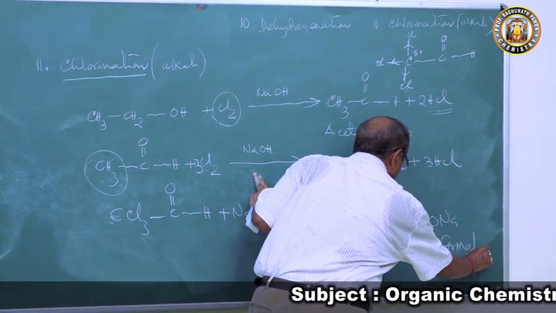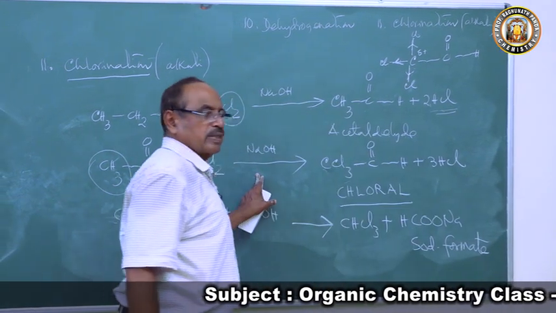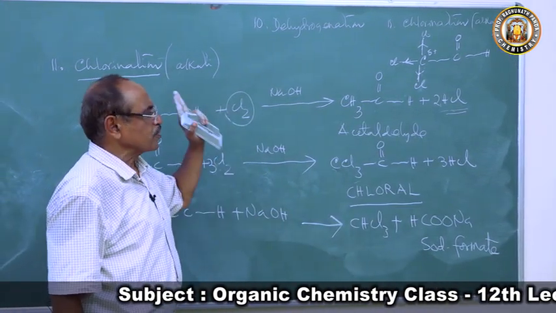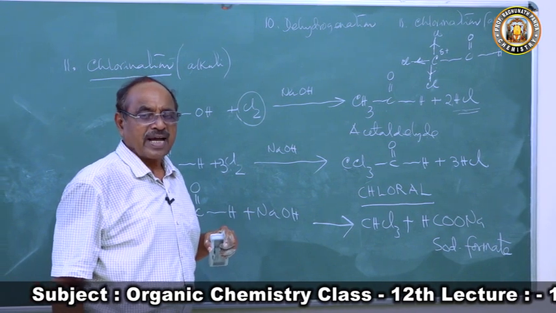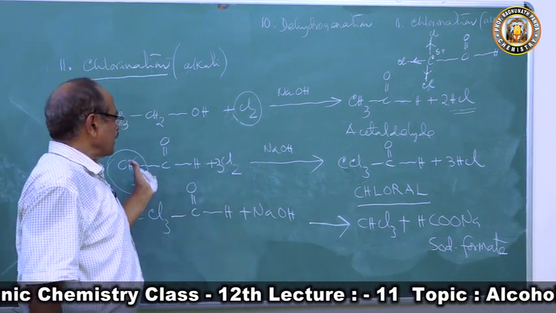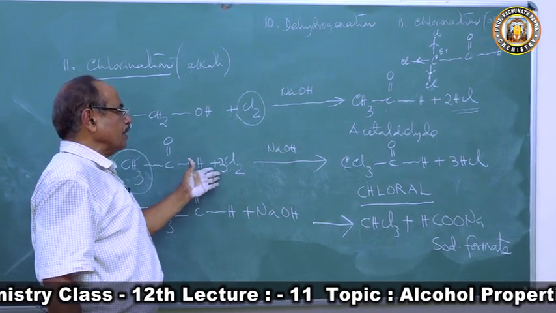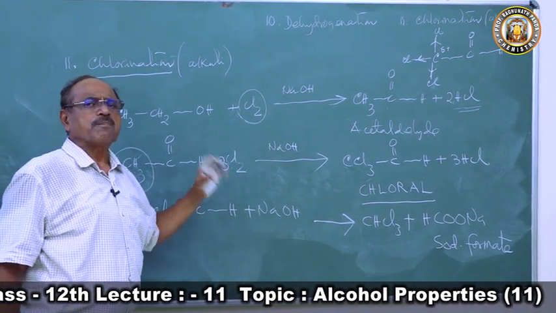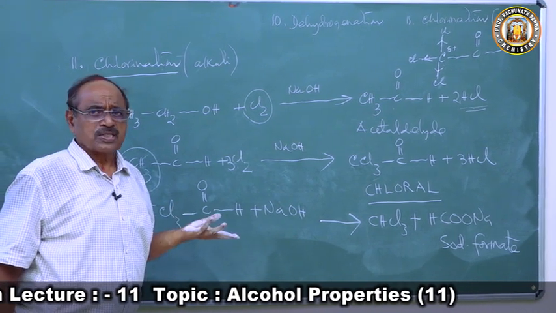This is a very, very important question for a student of 12th class. What happens when chlorine reacts with ethyl alcohol in presence of sodium hydroxide? Or what happens when acetaldehyde reacts with chlorine in presence of sodium hydroxide? Very important reaction for a student of +2.